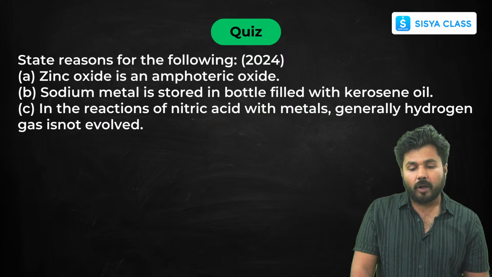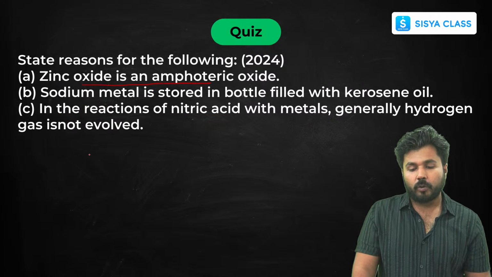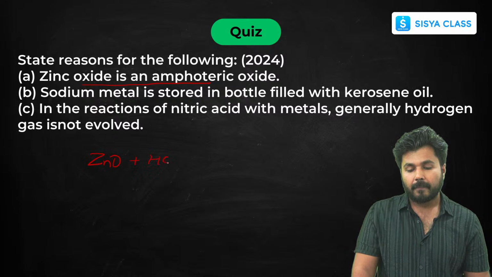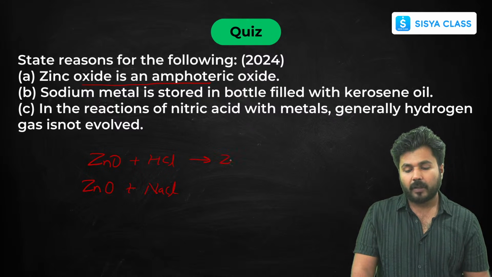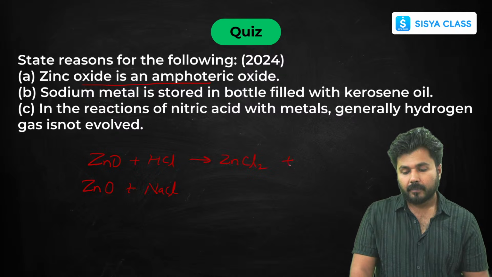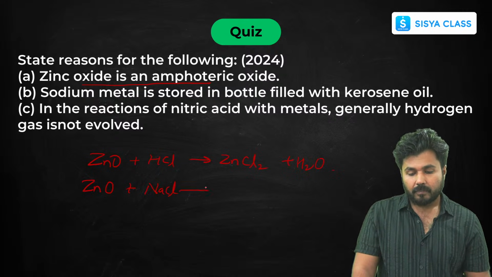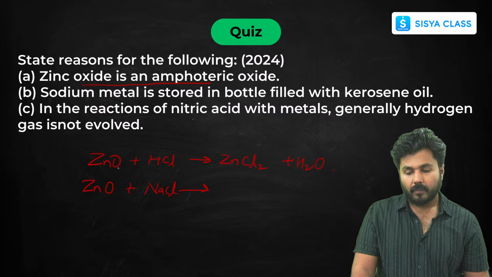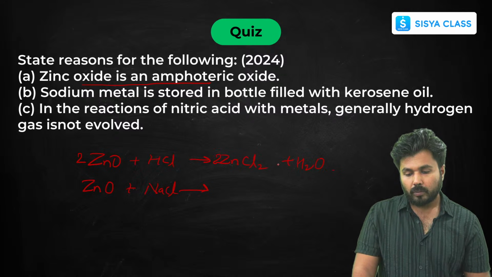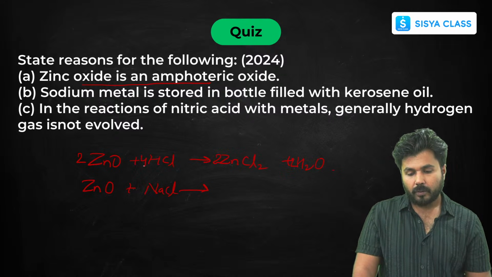State reasons. Zinc oxide is an amphoteric oxide. I have already told you about zinc oxide, beta, ZnO. It can react with acid and it can also react with base. Here it will form zinc chloride and water. You can balance it. Now if I balance it, 2, 2, 2 and 4. Now this is balanced.